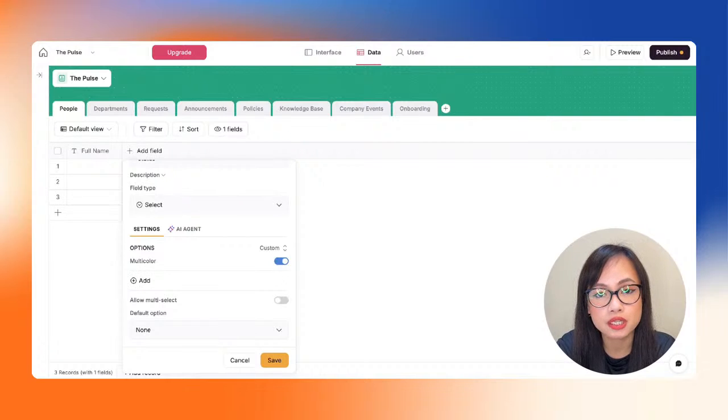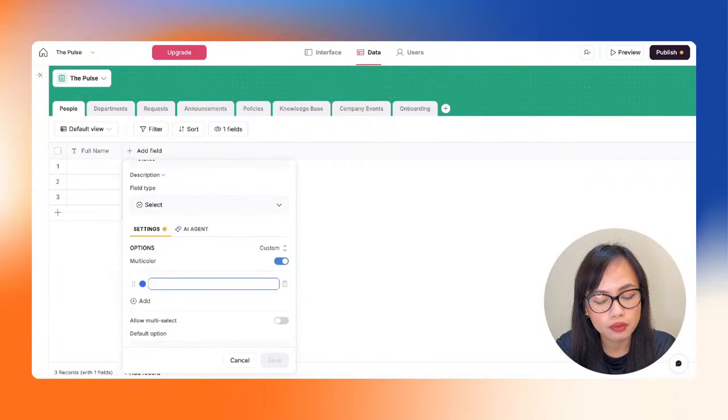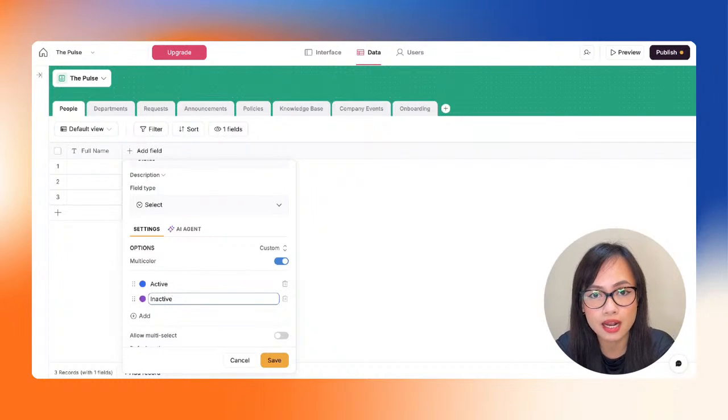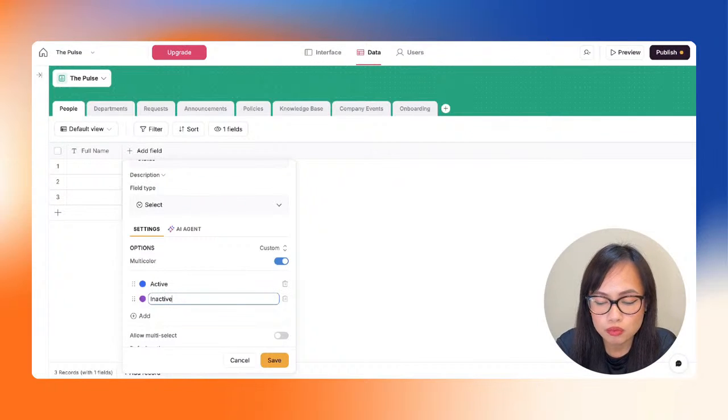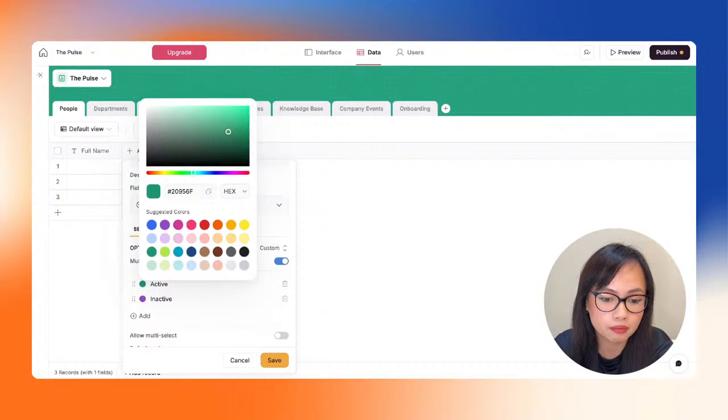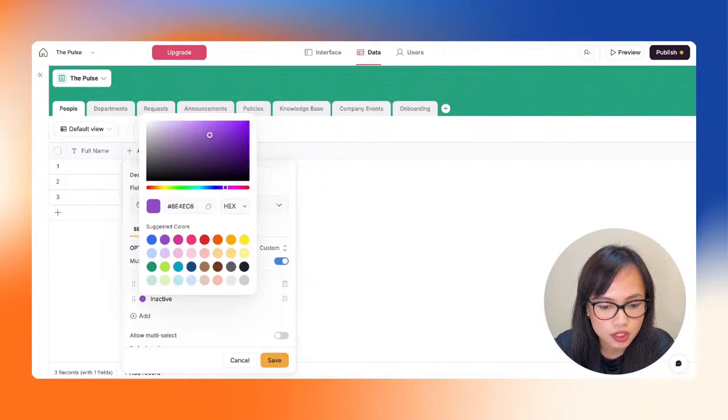And we have the options in here. So we want to know if the employee is either active or inactive, right? And as I go, I want to make sure that everything looks clean and that the colors actually resonate with the specific status option that they are related to. So active would normally be green, right? So let's change that to green, and inactive would normally be red. So changing that to red.